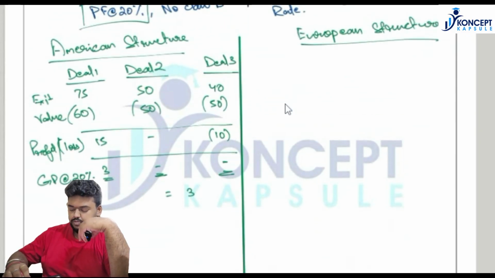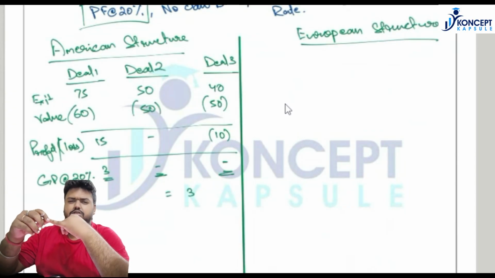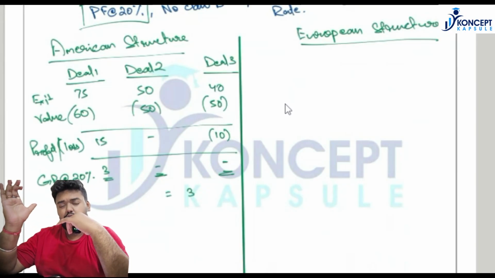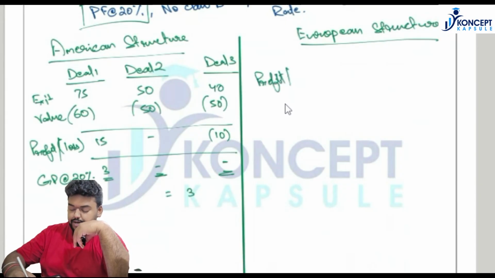Okay. Let us see this under a European structure. In the European structure, the profit and loss sharing between the LP and GP happens for the entire fund as a whole. So profit or loss will be computed for all the deals combined.